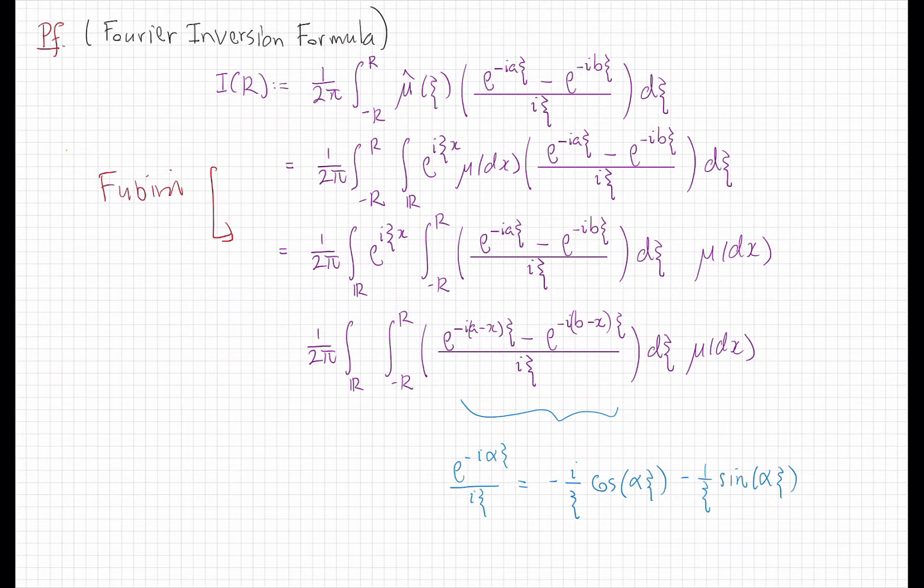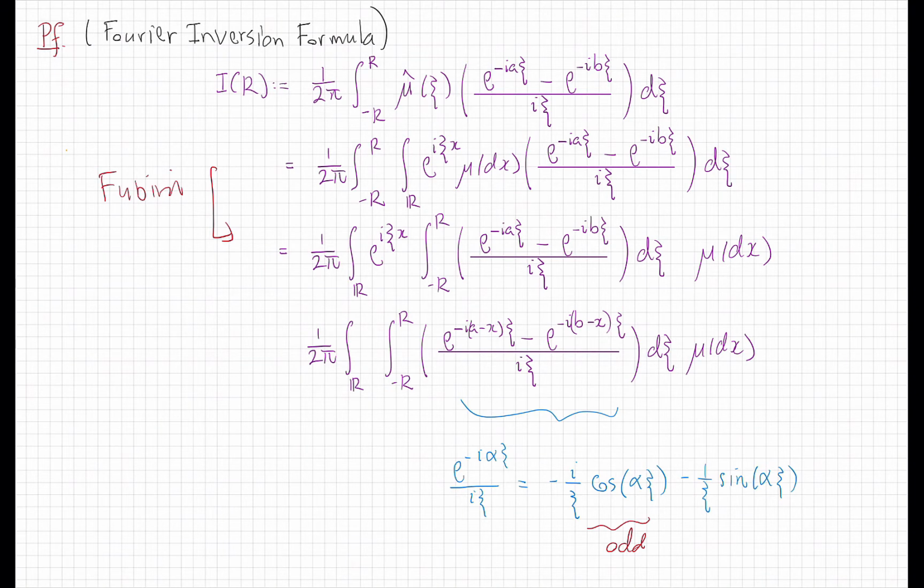Now let's recombine the e to the i xi x with the other exponentials here, which just gives us this translation of the variables inside. And now one quick thing to note about each of the two terms in this oscillator is that for any real constant alpha, like a minus x or b minus x, if we expand this in terms of its real and imaginary parts, note that the imaginary part is an odd function of xi, whereas the real part is an even function of xi.